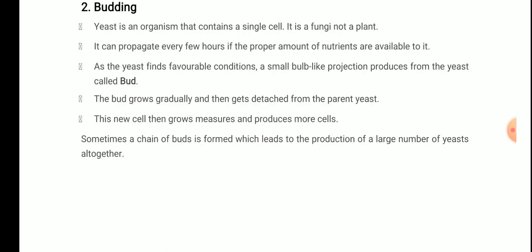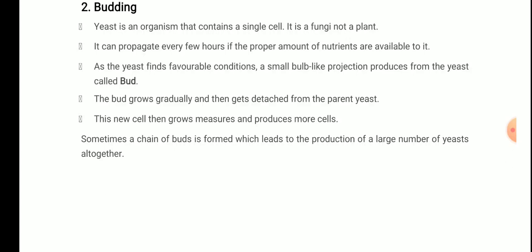When the conditions are favorable, the organism will do the maximum work. But if the conditions are unfavorable, then the organism will do less work. Clear? So as the yeast finds favorable conditions, a small bulb-like projection called a bud appears.